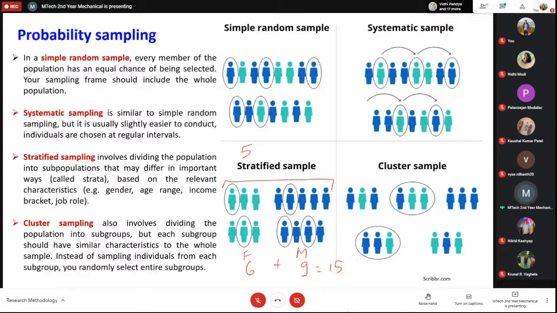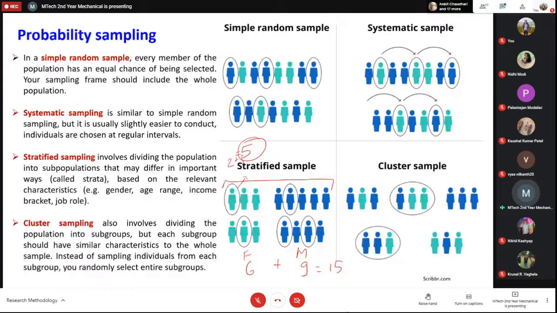Only then will it be a proportional sample. So if you have some kind of strata, you take the representative or proportional amount from each stratum, and then you prepare the sample.